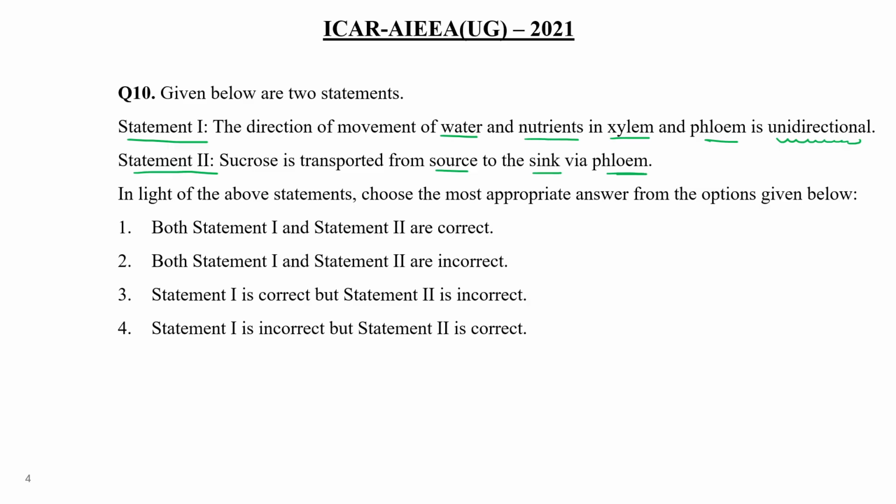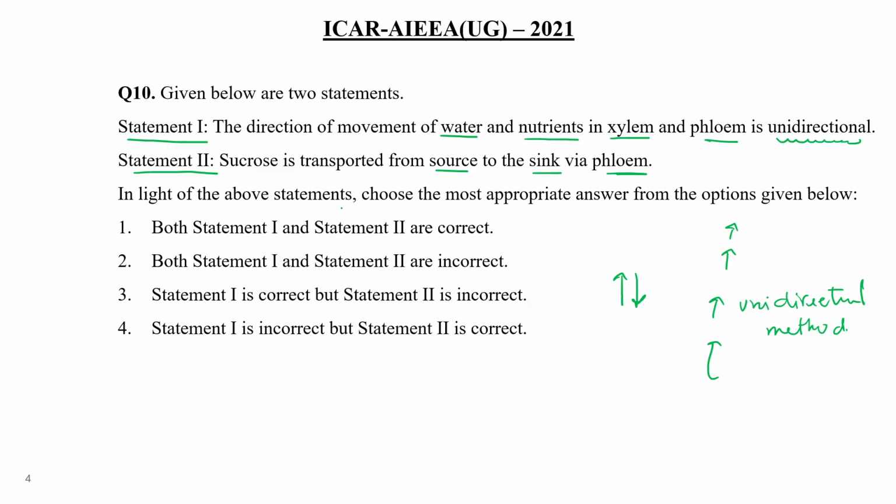As we know, movement of water occurs from the root to all parts of the body, so it is a unidirectional method. But movement of food occurs in both directions, all directions of the plant. So that is two-way movement, not unidirectional, bidirectional movement. So statement 1 is wrong.